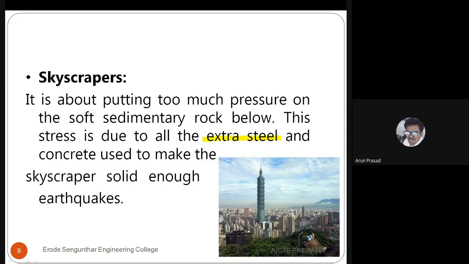So automatically it will be creating pressure in the soil or rock where the foundation is laid, for example a sedimentary rock. The stresses will be created and will cause an earthquake, some slight earthquake, some minor tremors.